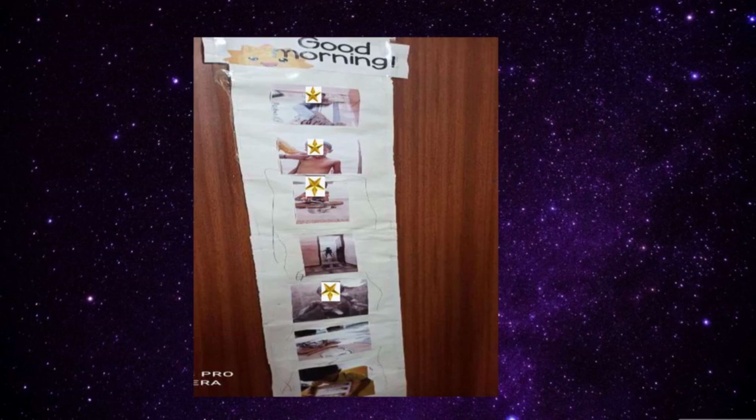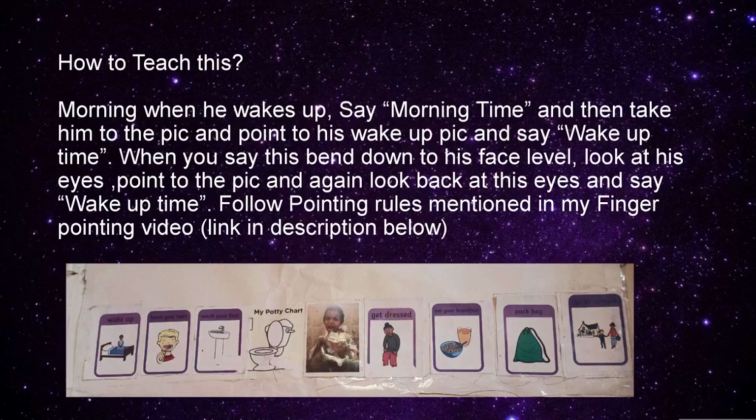Or you can go like this. You take pictures of whatever you are doing in the daily routine in the morning time and paste them like this. This schedule has a good morning at the top and there is a sun picture showing that it is a morning schedule. So you can choose either pattern, the previous one or this one, and paste it on a cupboard door or on a wall.